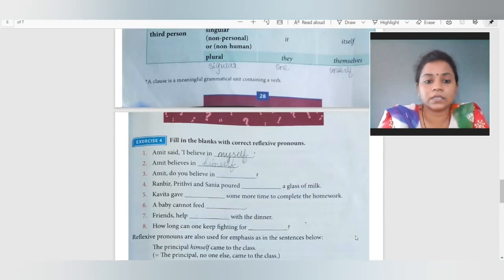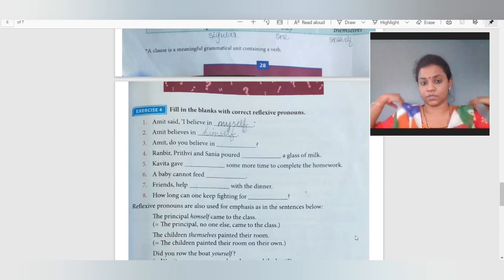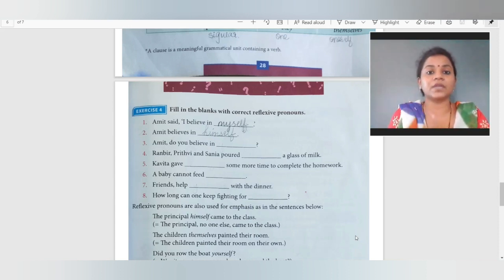So here again the exercise which is given. Fill in the blanks with correct reflexive pronoun. I've given you these two. Rest I'll give you in the PDF. Amit said. Now you know the direct and indirect speech which we have already studied in the first semester. So here Amit is saying, so it is a direct speech which he is giving. So Amit said, I believe in myself. So myself is a reflexive pronoun to Amit.